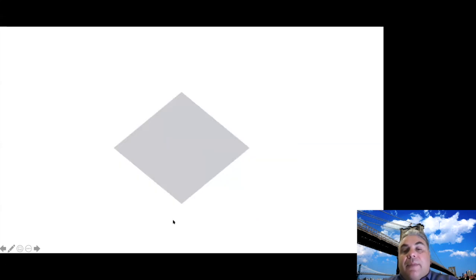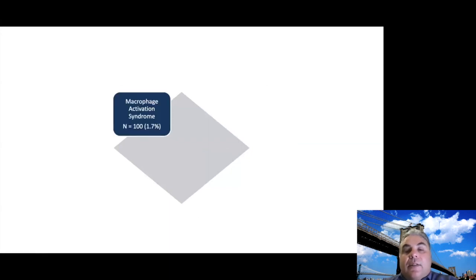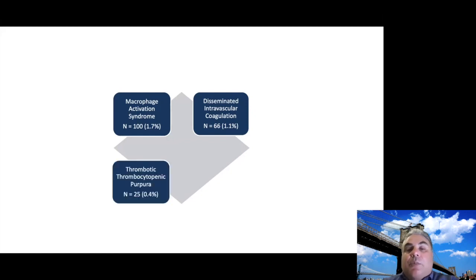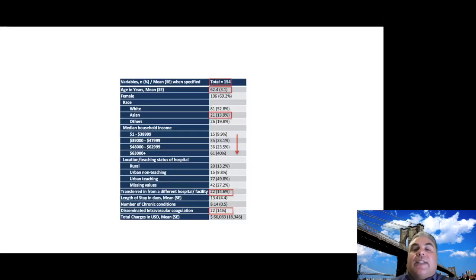But I will show you some differences in how they fared in the hospitalizations. Build that, please. Yes. So we saw that the major inflammatory complications like MAS in our study was 1.7%, DIC 1.1%, TTP 0.4%, and the death rate was 2.6%, 154 deaths.